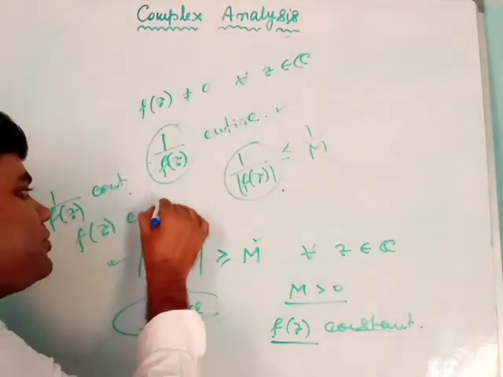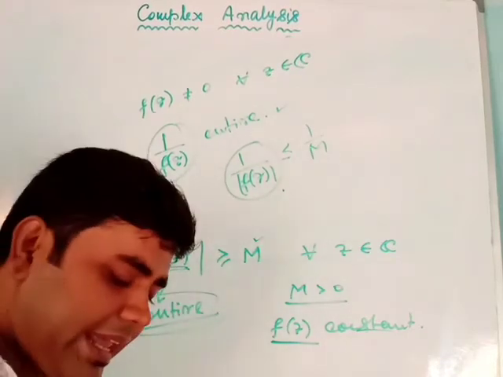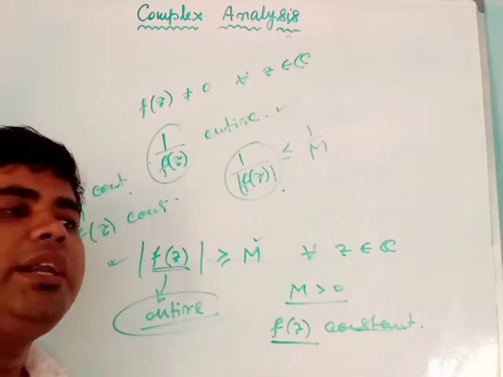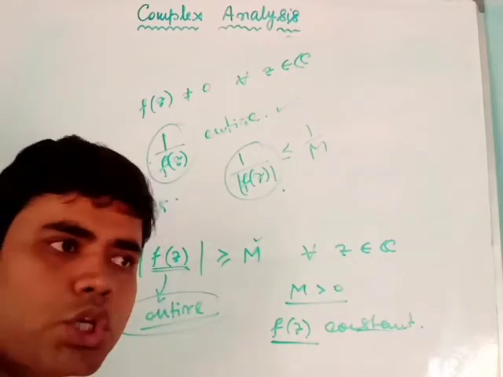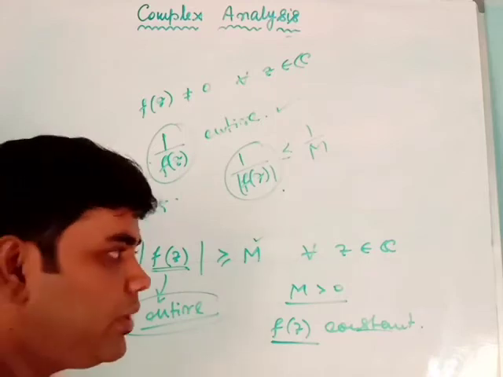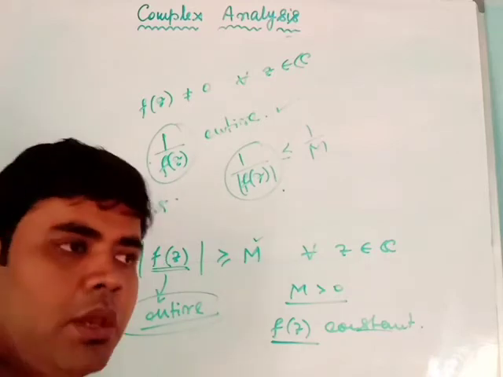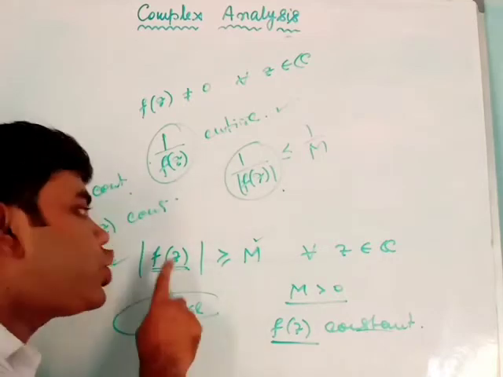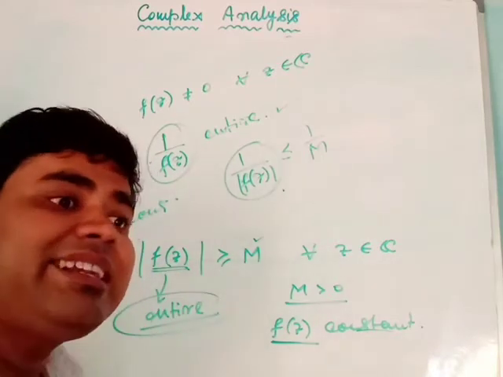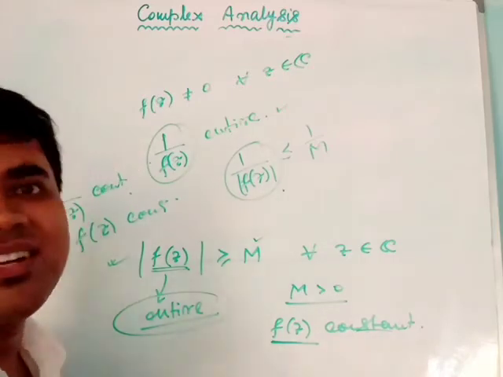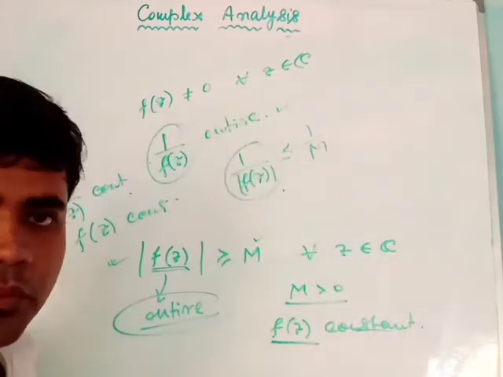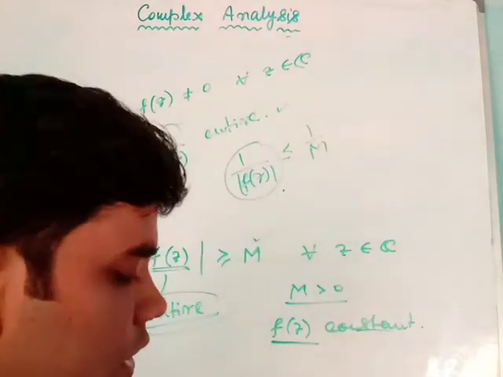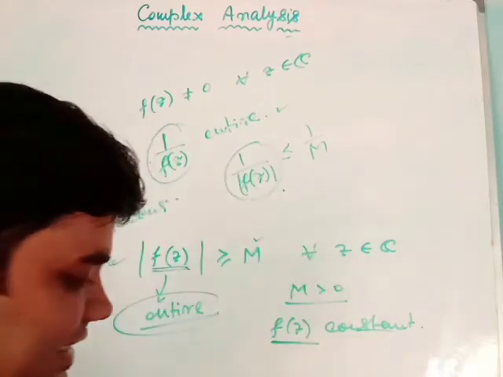f(z) is constant. Okay, so for Liouville's theorem to assert that an entire and bounded function is constant, boundedness is not strictly necessary. I can also replace this boundedness by saying that the function takes modulus values greater than m for all z belonging to C. Then also the function will be constant. So this is the first corollary of Liouville's theorem. The second corollary will be